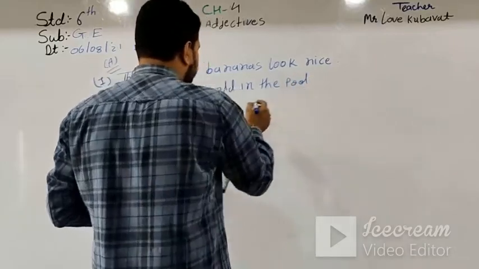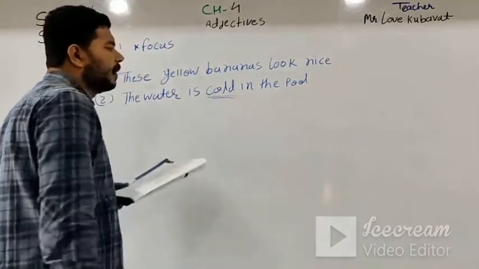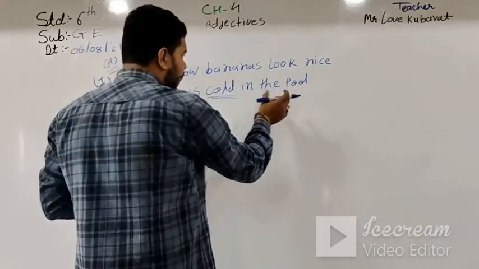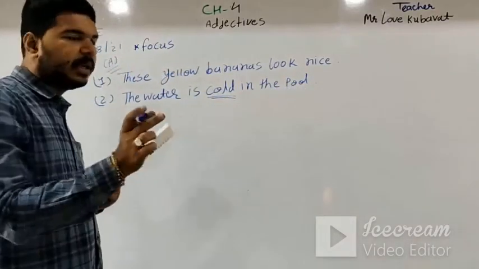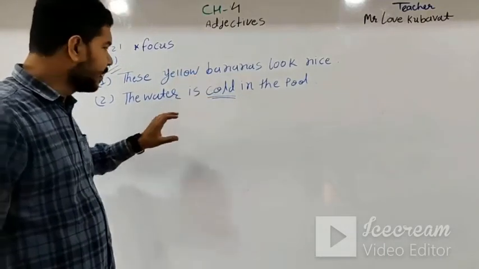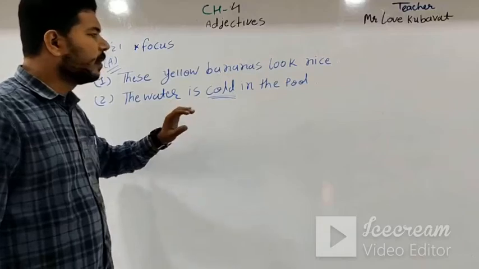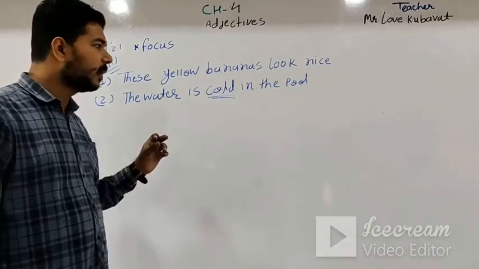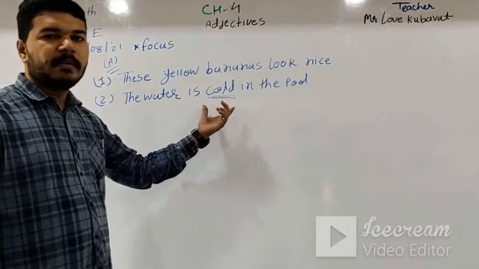In this sentence here, cold is our adjective. The pool is quality. Here quality is cold. That's why our cold is an adjective. This water is cold, in adjectives, the type is quality adjective, qualitative adjectives.